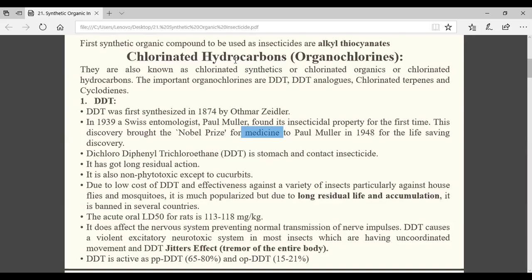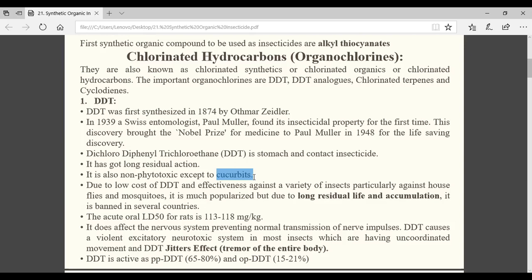Yes, sir. Okay. Here you see some more points, like they have long residual action. But they are generally non-phytotoxic. Non-phytotoxic in the sense they won't adversely affect the plant, except cucurbits. It may come in the exam. It is common for DDT and BHC. These are phytotoxic to cucurbits. That means DDT is phytotoxic to which crops? That will be your cucurbits. It may come in the exam.